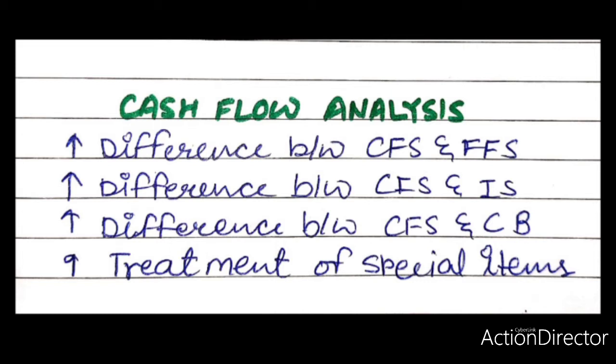Basic information. Cash flow statement is prepared from comparative balance sheet, income statement of the current year and additional information, while income statement is prepared from nominal accounts and additional information in the form of adjustments. Accounting basis. Cash flow statement is prepared on cash basis of accounts, while income statement is prepared on accrual basis of account. So this was it for the difference between cash flow statement and income statement.